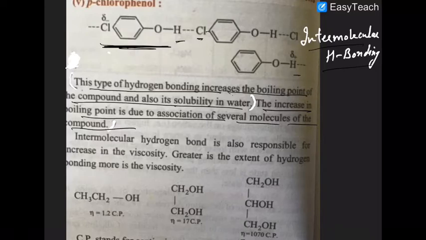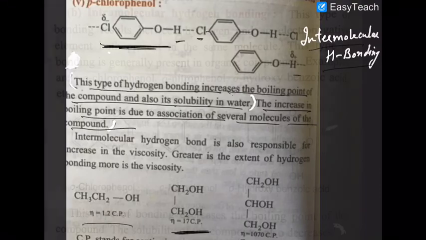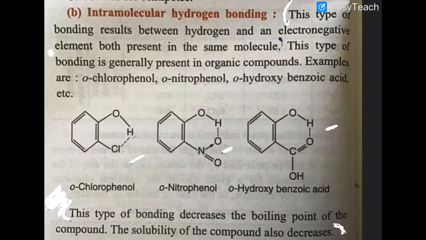Similarly, the presence of hydrogen bonding also increases the viscosity. Look at that. Cp here stands for centipoise, that is the unit of viscosity. You know that. In the case of ethanol, viscosity is 1.2 centipoise. In the case of ethylene glycol, the second molecule, it is 17 centipoise. And in the case of glycerol, the value is 1070.